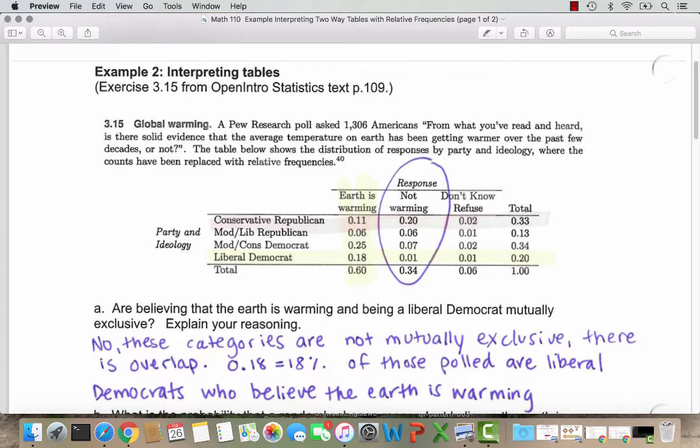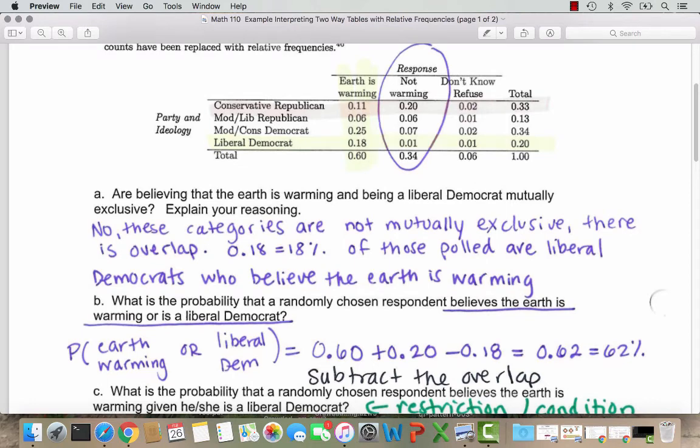Question A asks us, are believing that the earth is warming and being a liberal Democrat mutually exclusive? So remember, mutually exclusive would be if there was no overlap, or the other term we use is disjoint. So if we look here at the categories being a liberal Democrat and believing the earth is warming, we see down here in the very bottom of the first column that there are actually 0.18 of those surveyed who are liberal Democrats who believe the earth is warming. So my answer here explains that no, these categories are not mutually exclusive and there is overlap. 0.18 or 18% of those polled are liberal Democrats who believe the earth is warming.